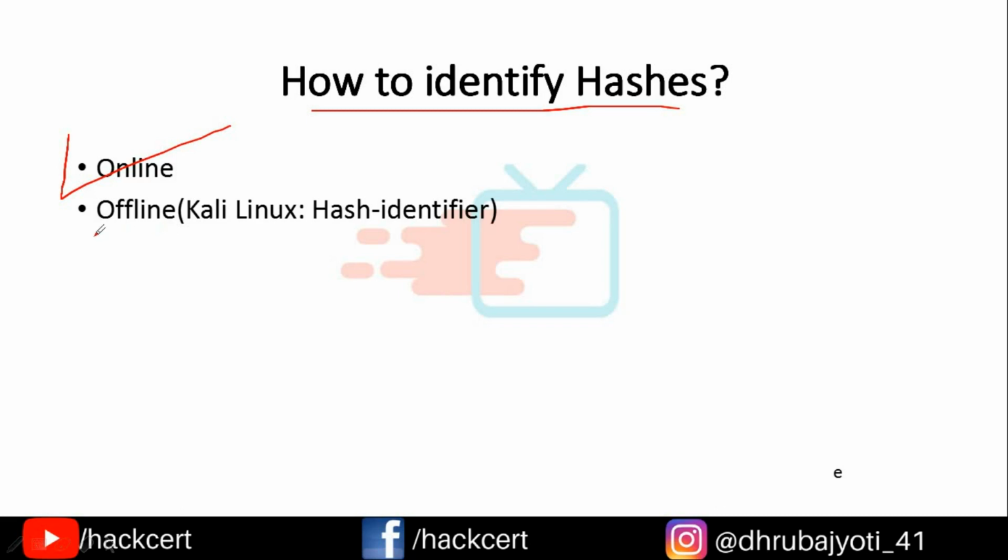But there is a very popular offline procedure if you want to use one. If you are using Kali Linux or any type of security testing distributions, for example ParrotOS, then you get a tool named hash-identifier. You just open up the terminal and type in hash-identifier, and then that tool opens up. If you simply paste in the hash over there and press enter, you will see that the type of hash is generally shown to you.